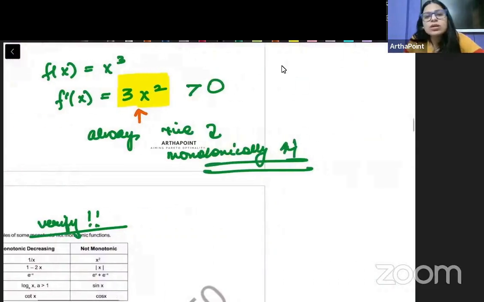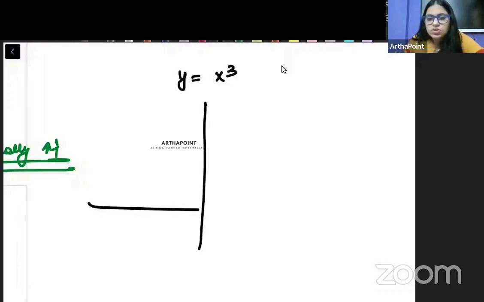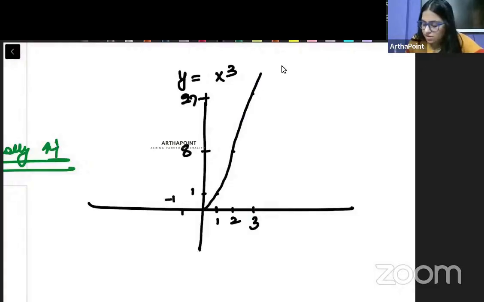You can just for x cube, just let me show you the diagram also. So y is equal to x cube. So just think here. When x is 1, y is 1. When x is 2, y is 8. When x is 3, y is 27. So this is increasing here. When x is minus 1, y is minus 1. When x is minus 2, y is minus 8.